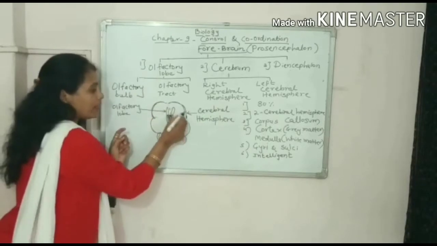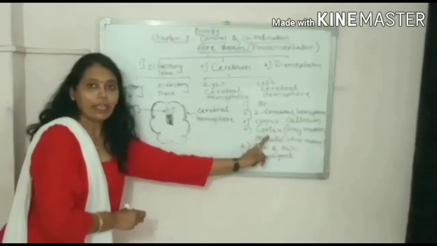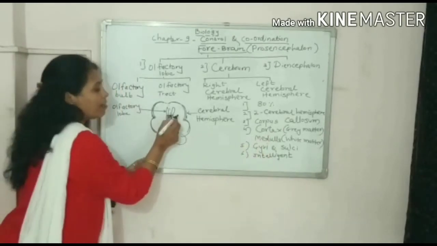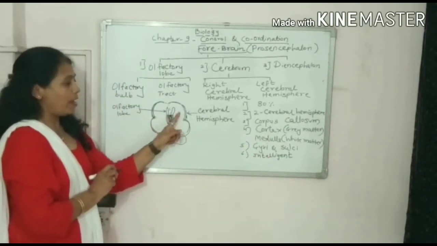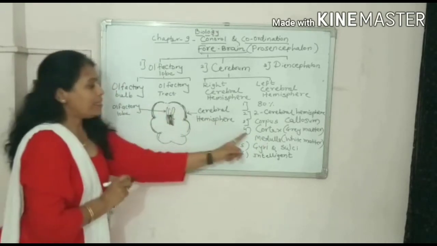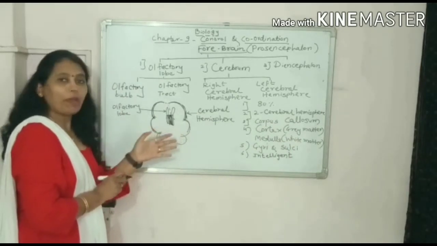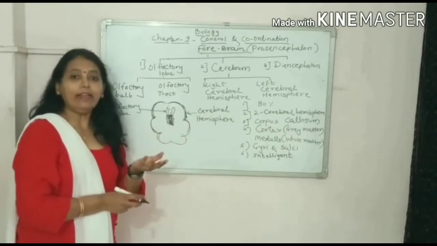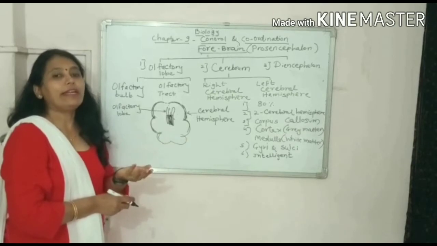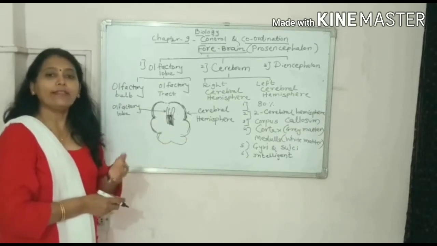The outer structure of the cerebral hemisphere is called cortex, and the middle part is called medulla. The outer part is cortex, which is made up of grey matter. Now what do you mean by grey matter? We have studied the nervous system, and the structural and functional unit of the nervous system is the neuron.